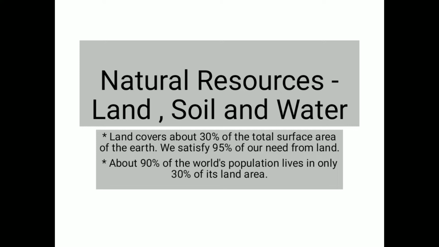Human beings have a lot of needs, and they satisfy 90% of their needs for food, clothing and shelter from the land only. As we know, human beings need food, clothes and shelter, and for all these purposes the land is very much essential. The land is the most suitable for human habitation.